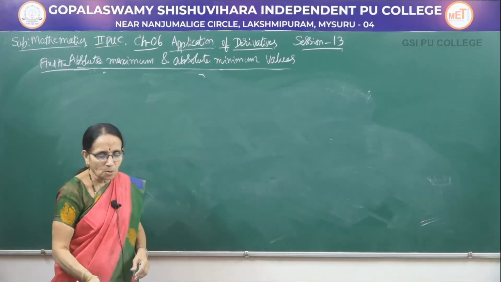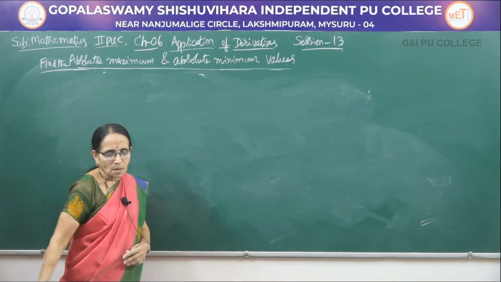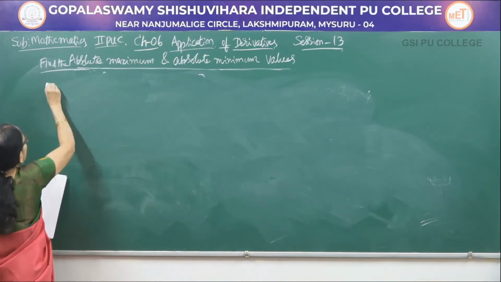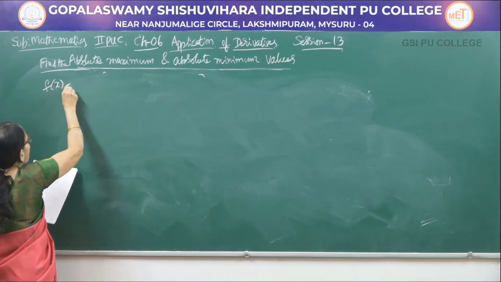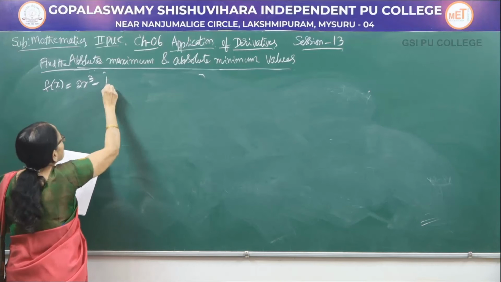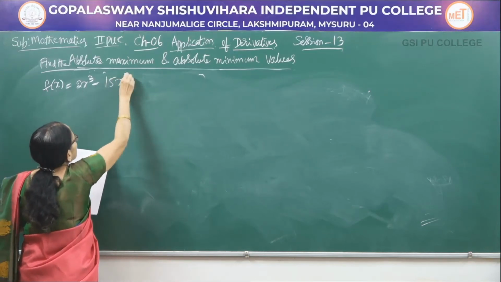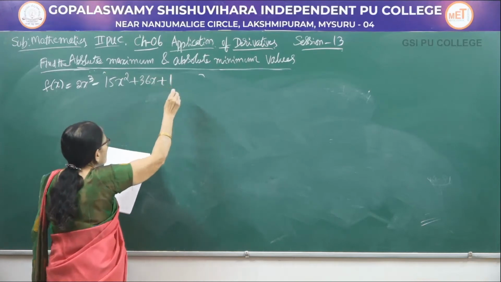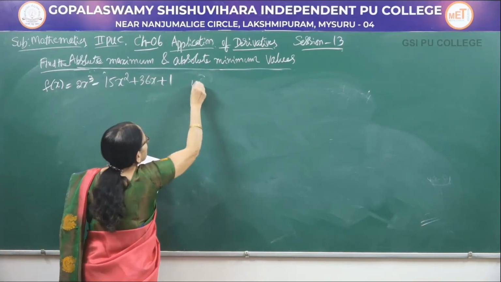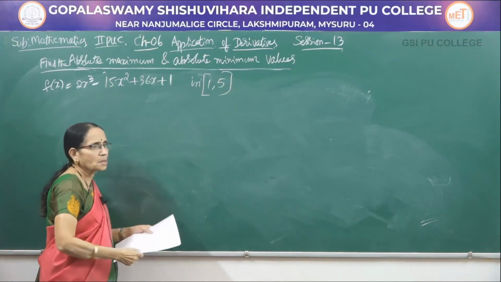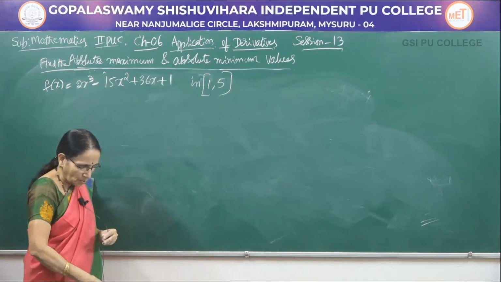Now, let me move on to the next problem. f of x equal to 2x cube minus 15x square plus 36x plus 1 in the interval 1 comma 5.